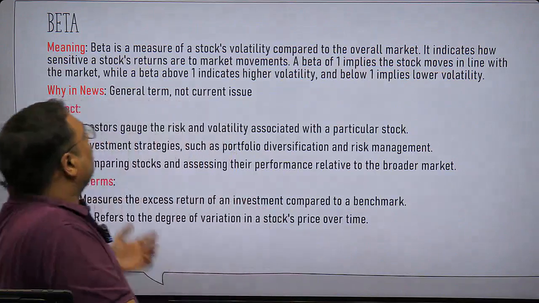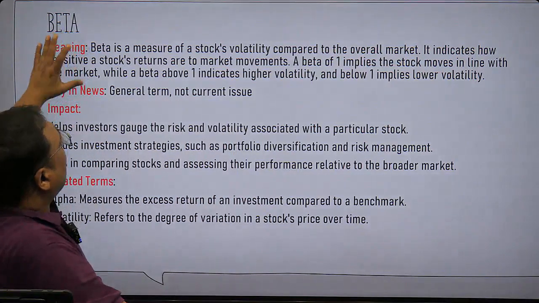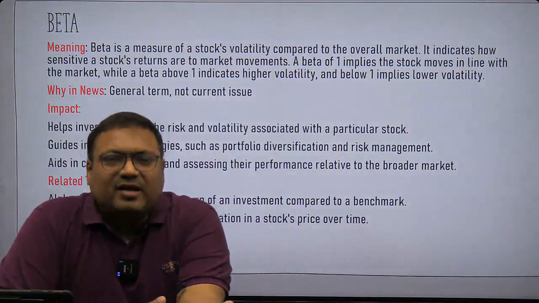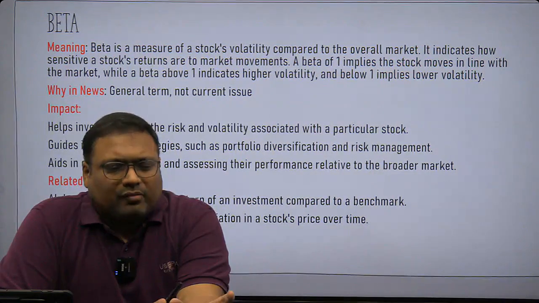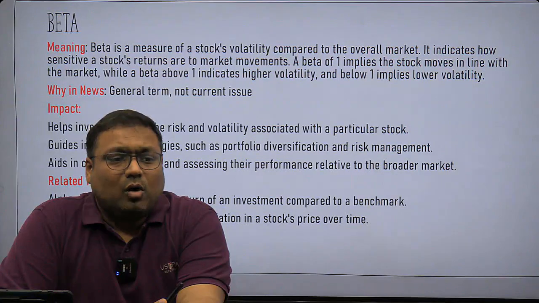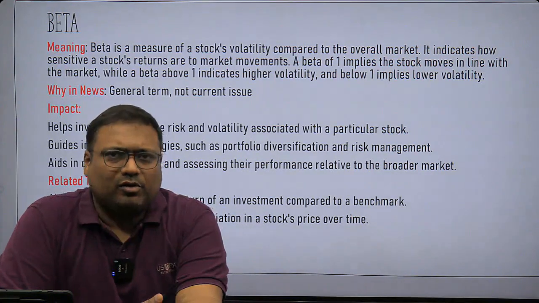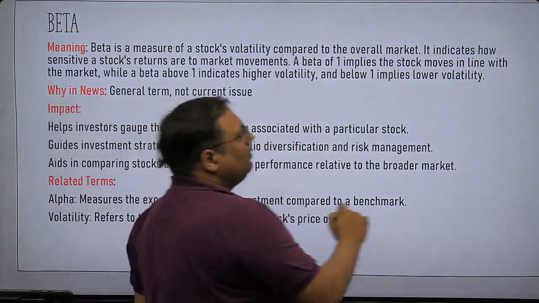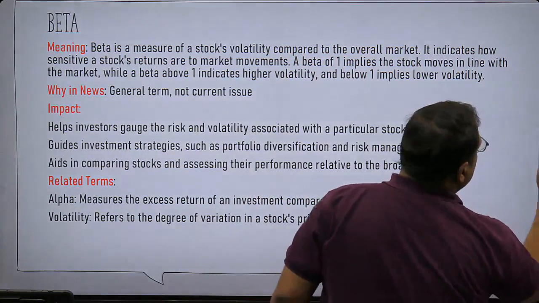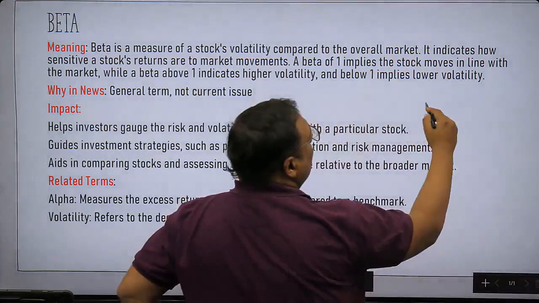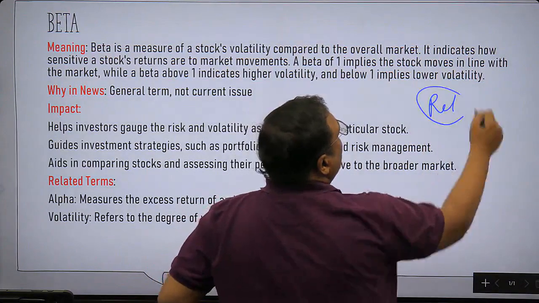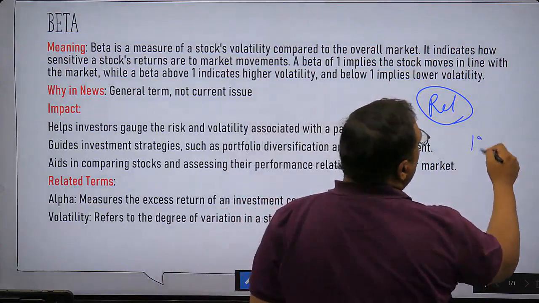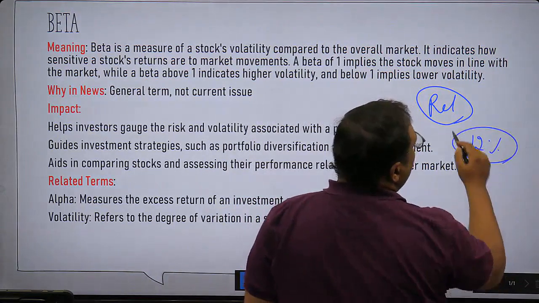Okay, so now when we talk about beta, beta is basically a very small, simple thing. Beta is an indicator which talks about the performance, or volatility in this case, of a particular stock in relation to the benchmark. For example, let us say we talk about Reliance. On average, if Sensex increases by 12%, how much does Reliance increase?